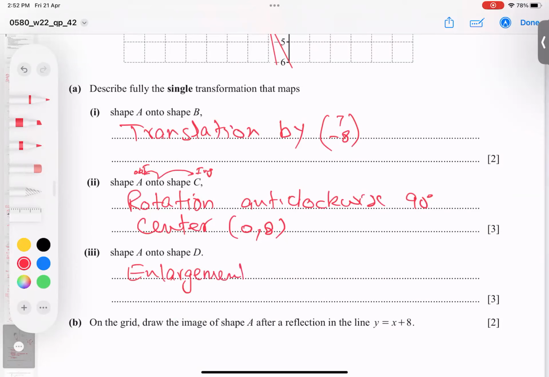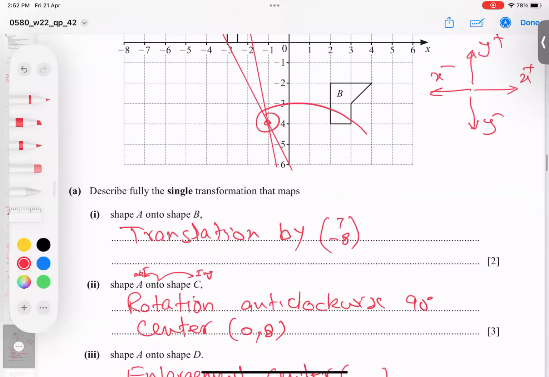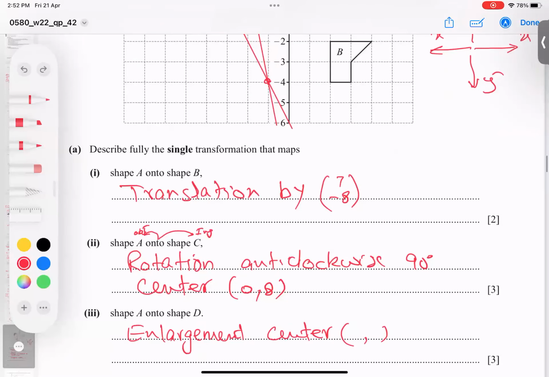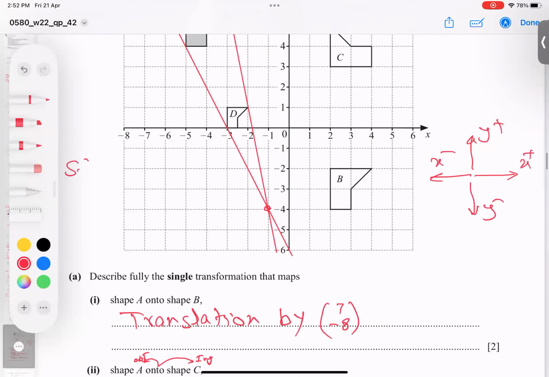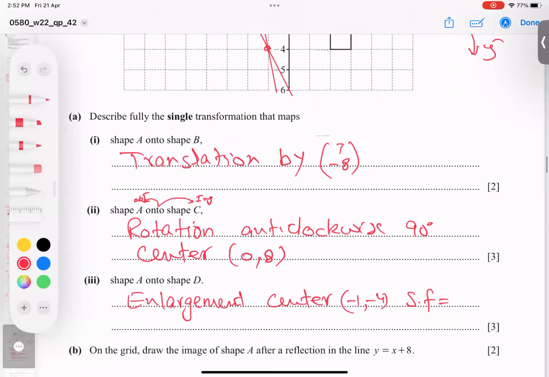So 1 mark for it out of 3 marks. And then write the center. What is the center? X is -1, Y is -4, so the center is (-1, -4). But the interesting part is the scale factor. The formula of scale factor is image size up, object size down. So you must know what the object is.